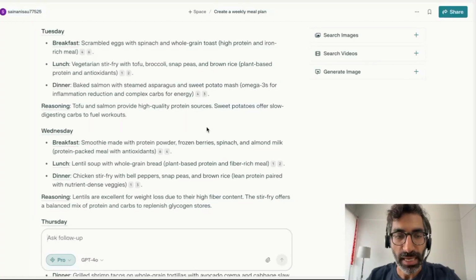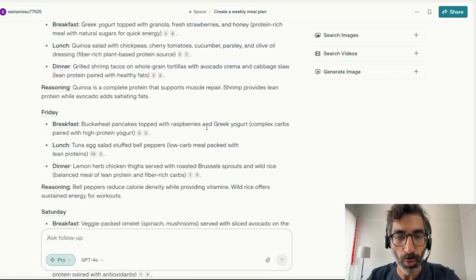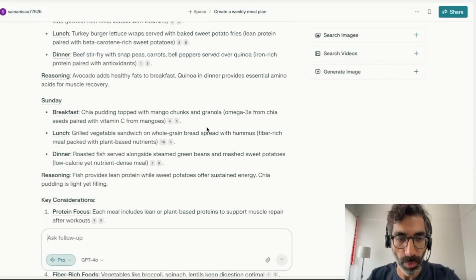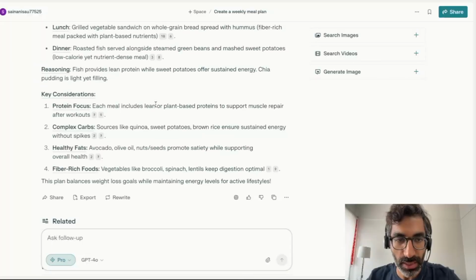Another important thing, if I keep scrolling down and look at the response that Perplexity has come up with, as you can see, there is this thing called key considerations. So the AI tool is actually telling me that each meal includes lean or plant-based proteins to support muscle repair after workouts. Sources like quinoa, sweet potatoes, etc. ensure sustained energy without spikes.